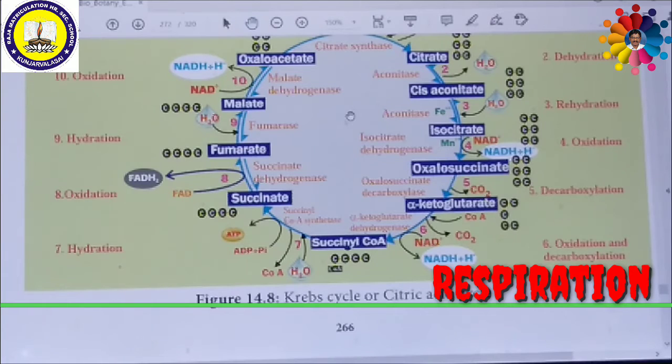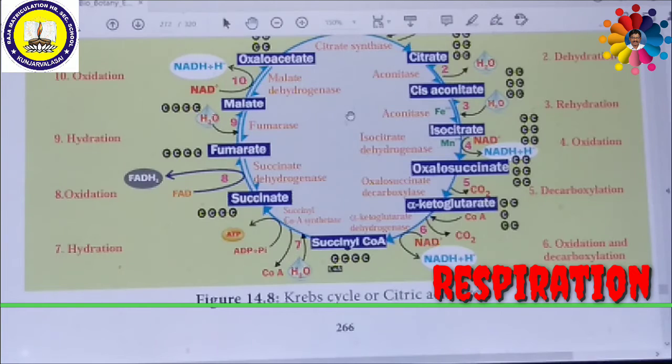Then this alpha ketoglutarate is converted into succinyl CoA with the help of an enzyme called alpha ketoglutarate dehydrogenase. Here, one oxidation and decarboxylation takes place. During this process, one coenzyme A enters the cycle, and in the meantime, carbon dioxide is removed. So hence decarboxylation occurs.